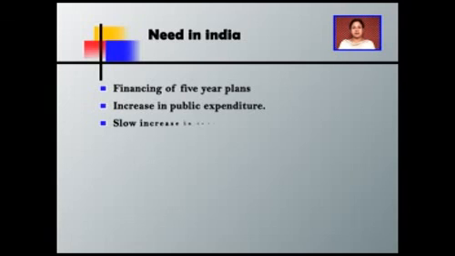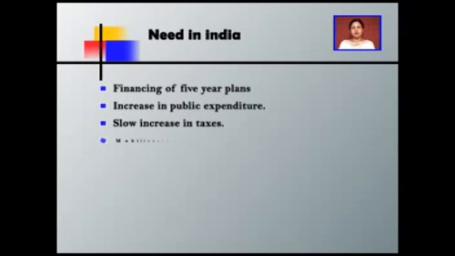Next thing which comes over here, slow increase in the taxes. The Indian government is not in a position to increase the taxes to any extent, to increase the taxes instantly according to the requirement, according to the expenditure. India is basically a developing country, so we cannot increase the taxes or the rate of taxes to any extent. So the option which is left with the government is only deficit financing. That's why the Indian government is more dependent on deficit financing, because it is the easiest way out.